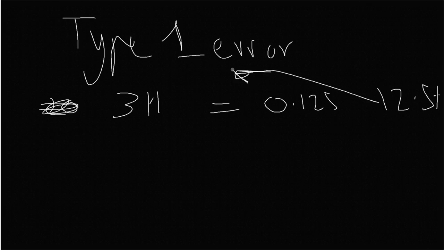Similarly, type 2 error is the opposite of that. That is, you falsely accept the null hypothesis, or fail to reject the null hypothesis, but we will not get into too much of that for the time being.